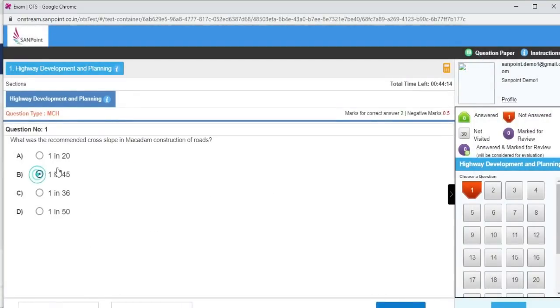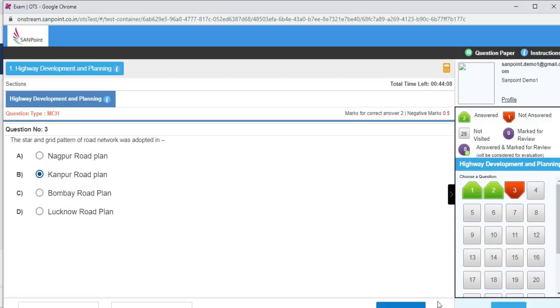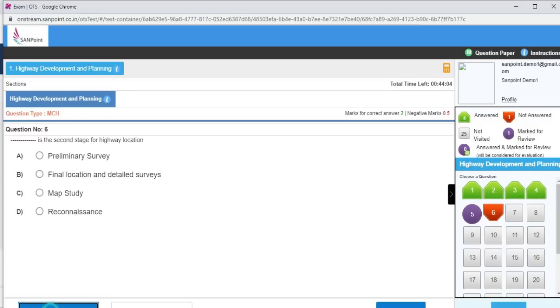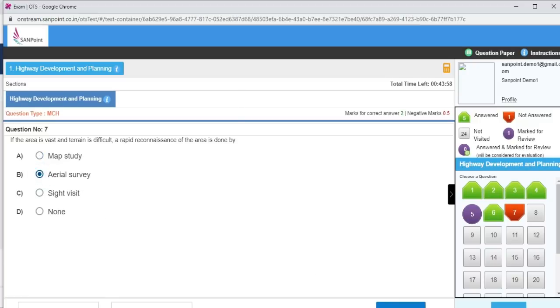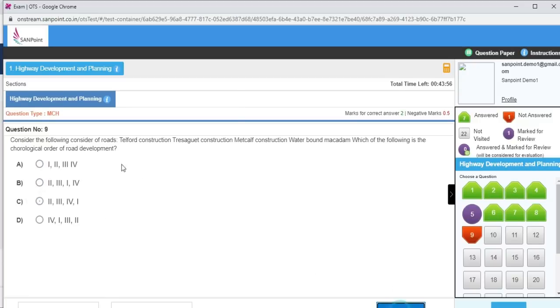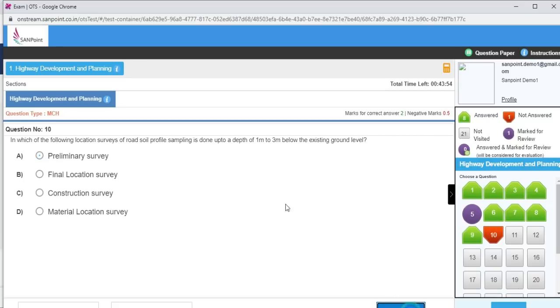Now I'll click on some option, then I'll save and go for next. Again I'll click on some option, save and go for next. Click, save and go for next. Click, save and go for next. And even you can mark for review here, because if you want to go back again, you can check here. Say again, go next. I'm just clicking the options randomly.